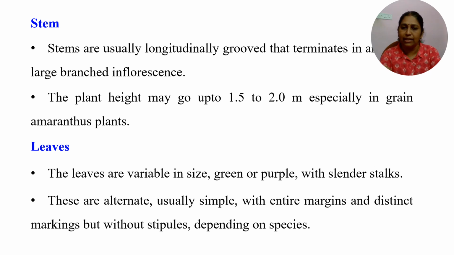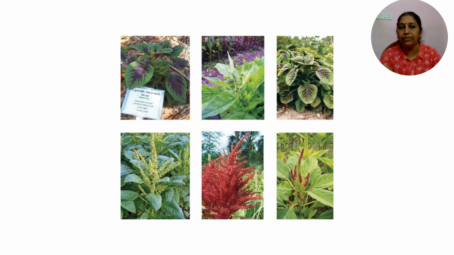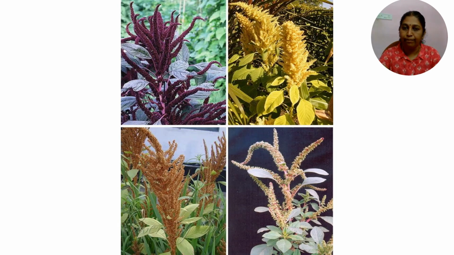It varies from species to species, and also within the same species from variety to variety. So we can see variations in Amaranthus, both in the leaves as well as in the inflorescence. The inflorescence may be dark purple, golden yellow or pale green.